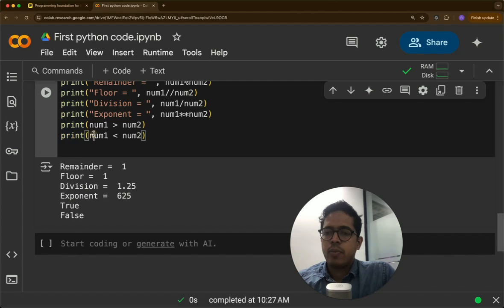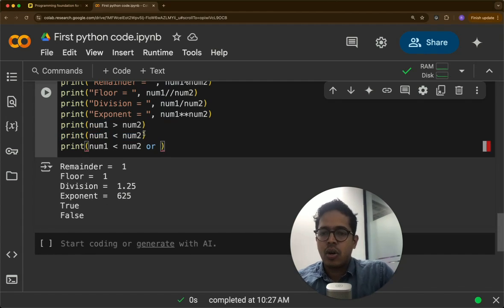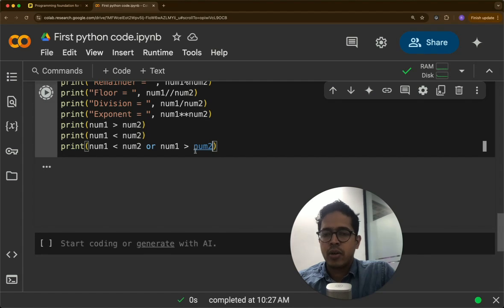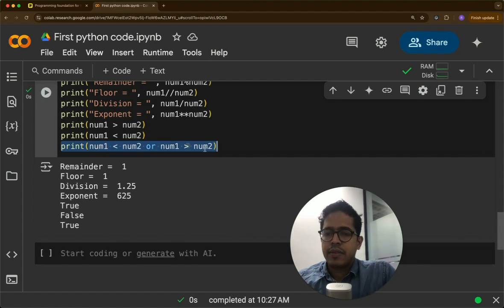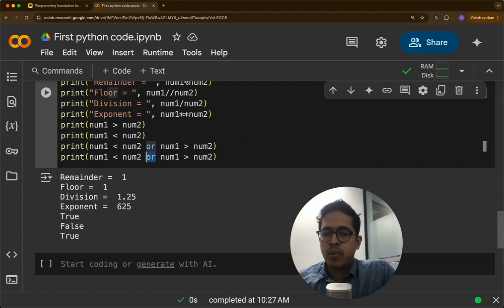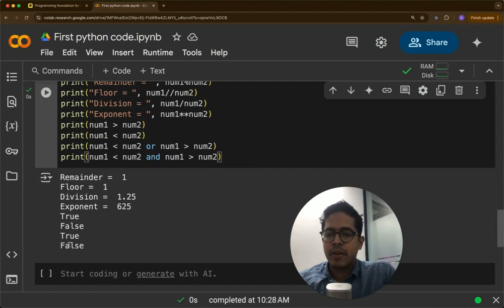And there are AND operators and OR operators. So with OR, if either one of them is true, the output will be true. But if this is the AND operator, both should be true. So if this is AND, the output should be false. You see, the output is false.